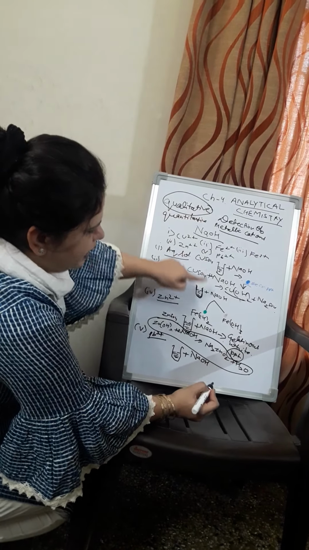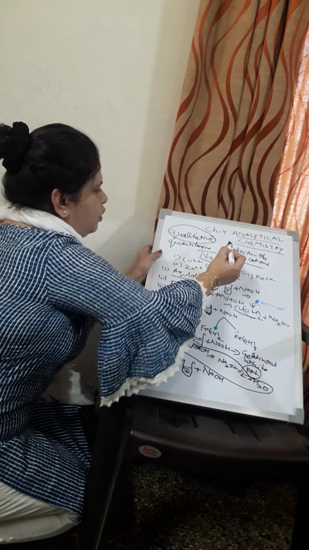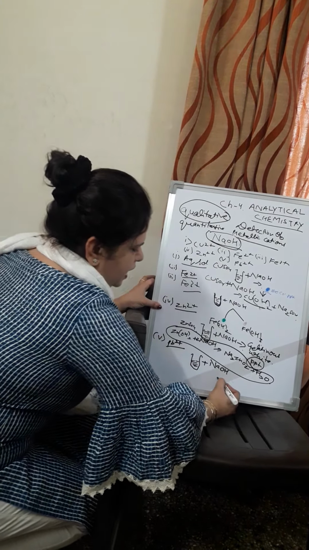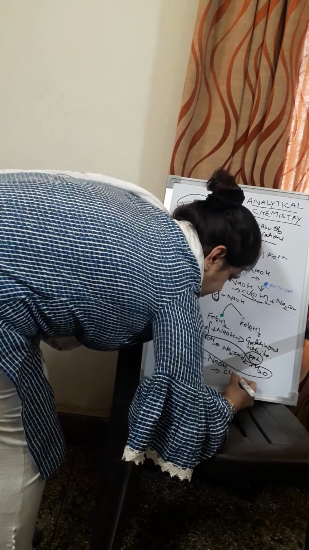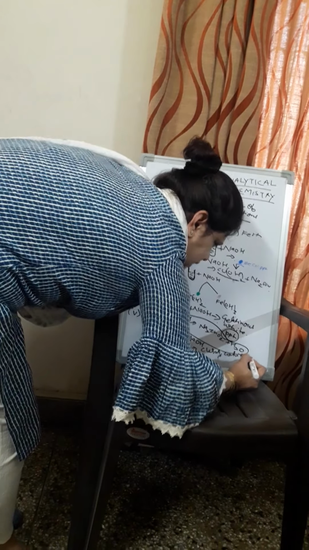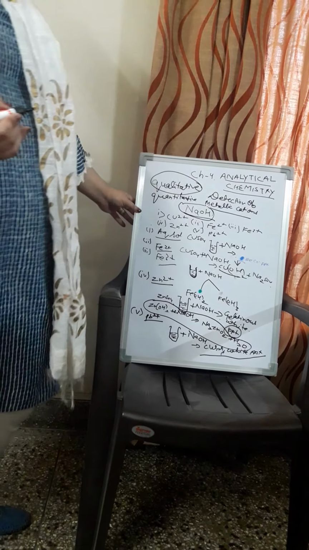Why am I using sodium hydroxide? Because today we are taking the reagent that is sodium hydroxide, NaOH. This reagent we are using. Now in this case, a curdy white precipitate. The color of the precipitate is just like the appearance of curd. So a curdy white precipitate will be formed in case of lead salt.